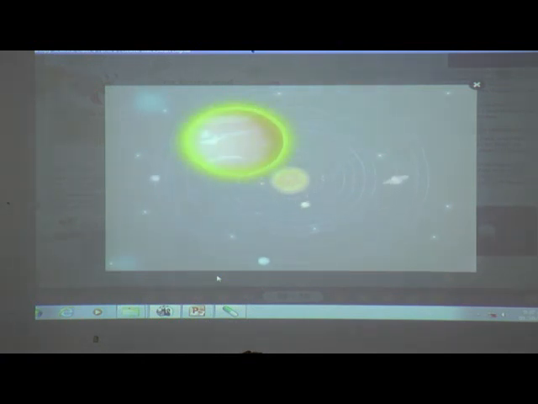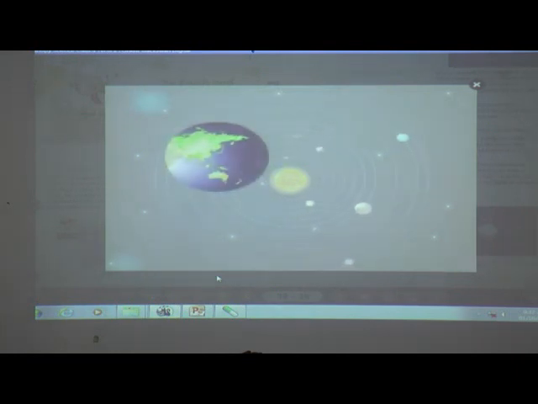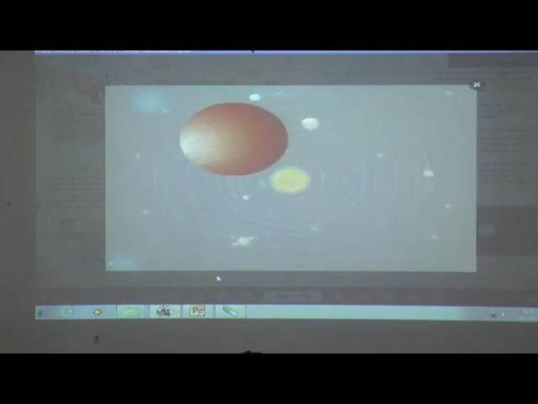Venus is the brightest planet in the solar system because it has yellow clouds which reflect the Sun's light. Earth has more water than land. Mars has a volcano on it called Olympus Mons that is 22 kilometers high. This makes it the tallest mountain on any planet in the solar system.